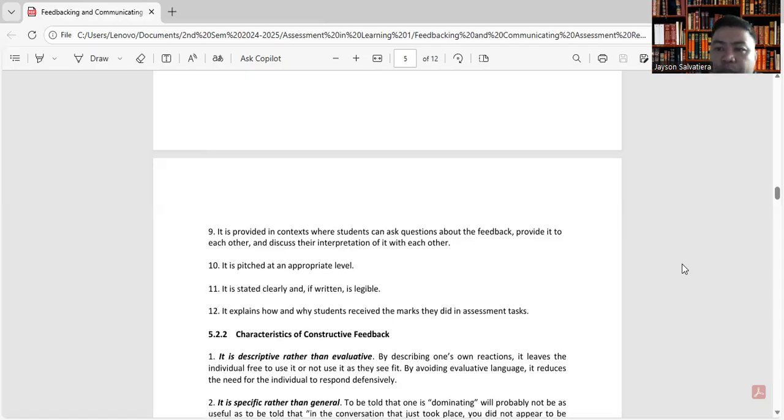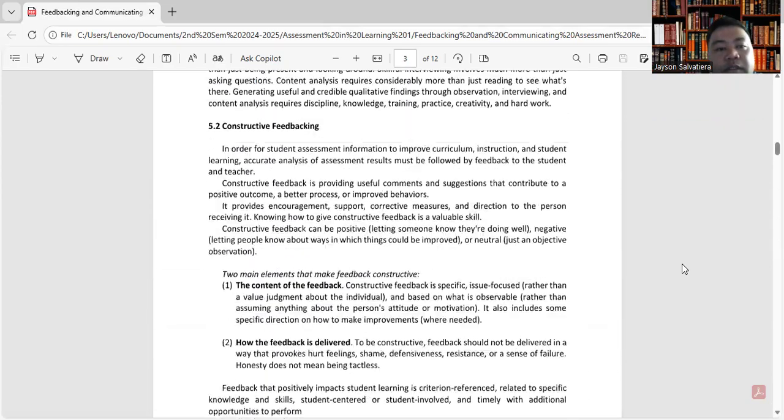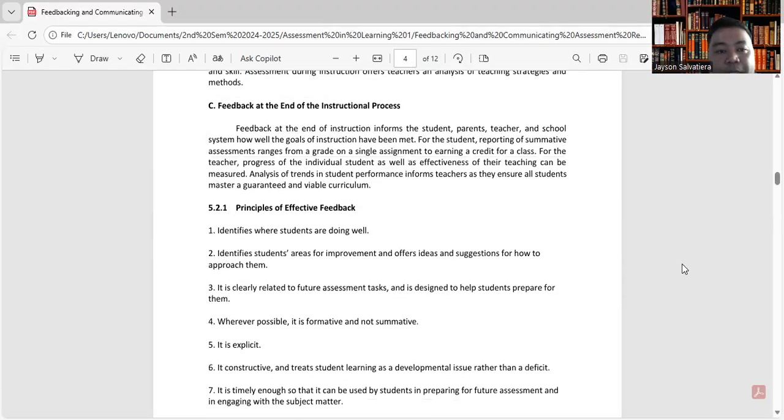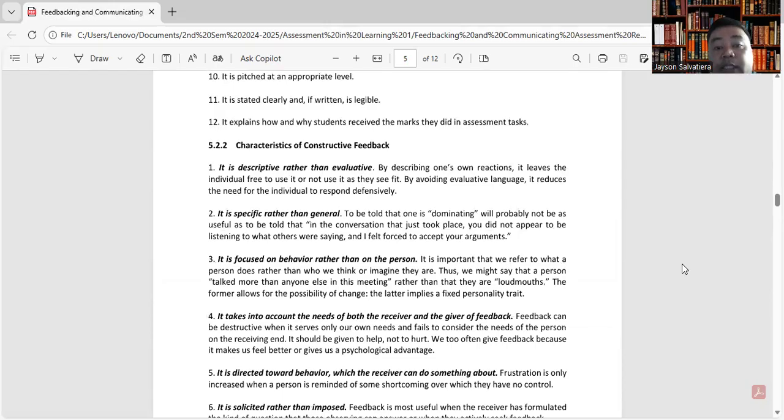So, in the constructive feedbacking, another subtopic is on the characteristics of constructive feedback. Okay, so first characteristic, it is descriptive rather than evaluative.